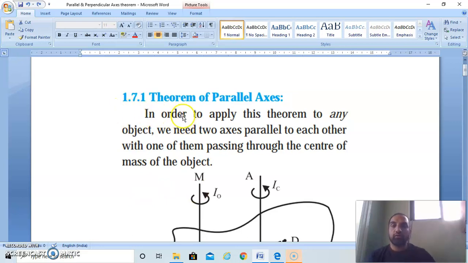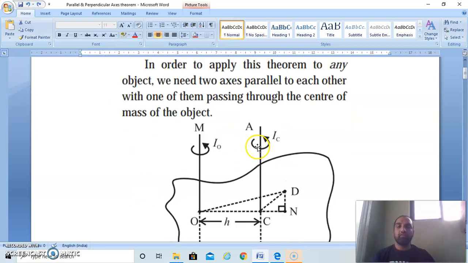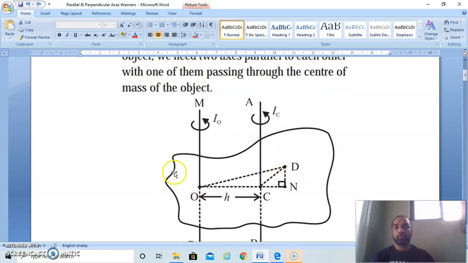Now, what is the parallel axis theorem? So this is an object, a rigid body, and we have to find the moment of inertia of the rigid body for any axis of rotation perpendicular to this plane. This is the center of mass of the body. The moment of inertia of a body about the center of mass is denoted by IC.